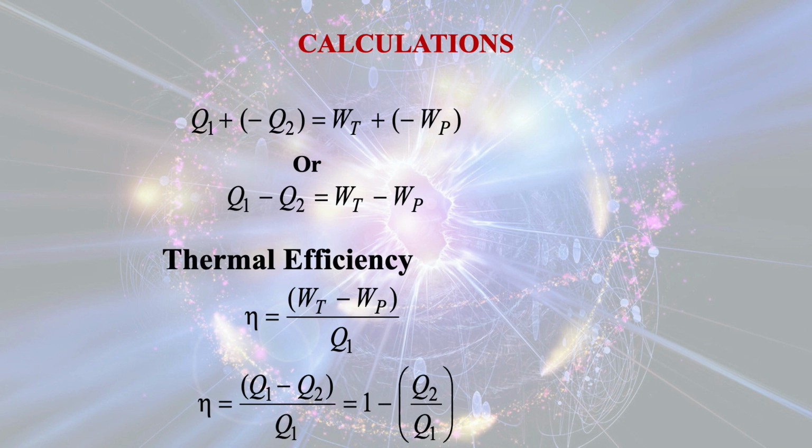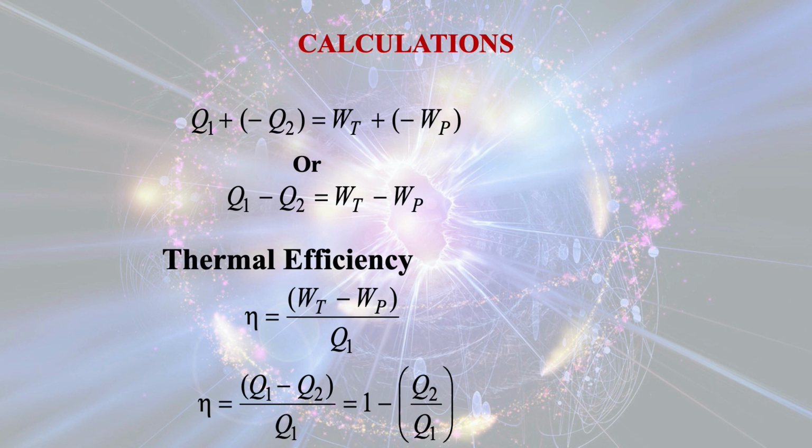Now if you want to calculate the thermal efficiency, we all know it can be defined as output by input. So net output is WT minus WP and net heat input is Q1. But WT minus WP we have already calculated from the energy equations, that is Q1 minus Q2.